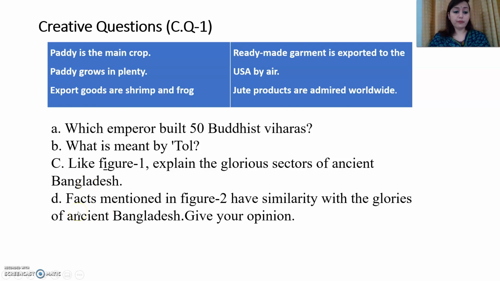Now see number D, that is the last portion of the creative question. It carries 4 marks, where you will have to show your higher ability or higher order thinking. It is known that the question is based on higher order thinking.